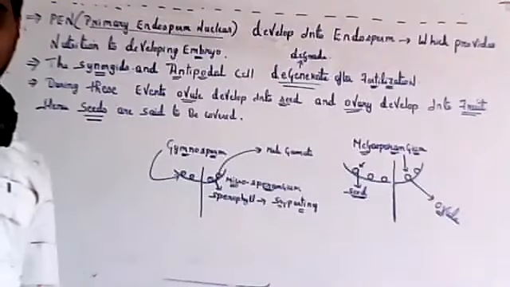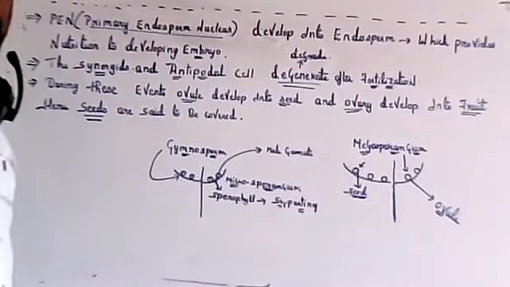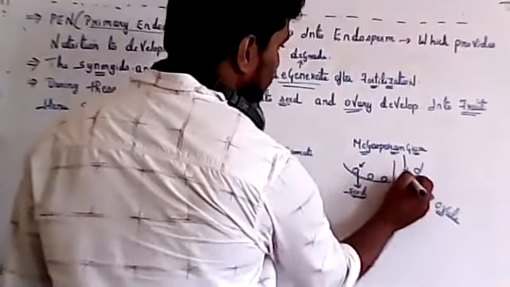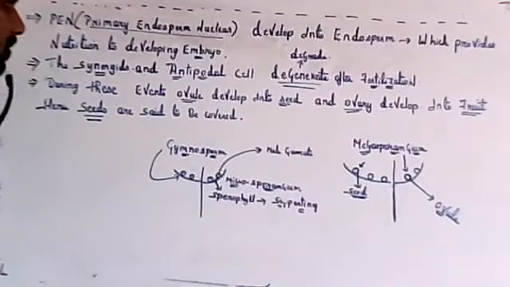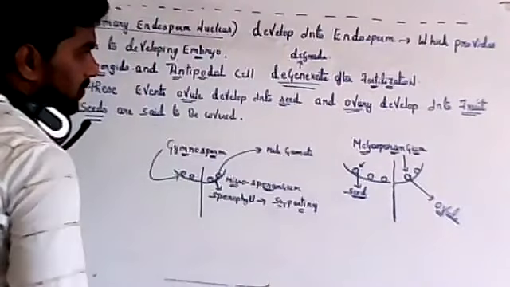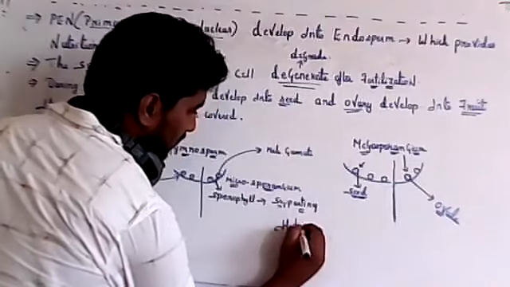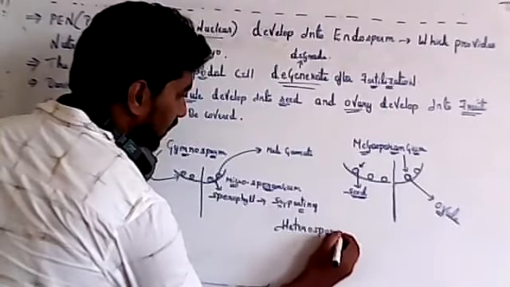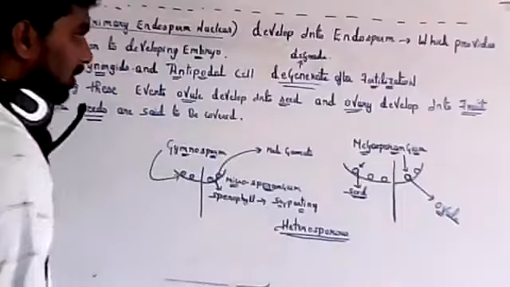That is one difference between gymnosperm and angiosperm: the ovule is present directly, with no outer covering like an ovary. This is called heterosporous. Heterosporous means they produce two kinds of spores, microspores and megaspores.